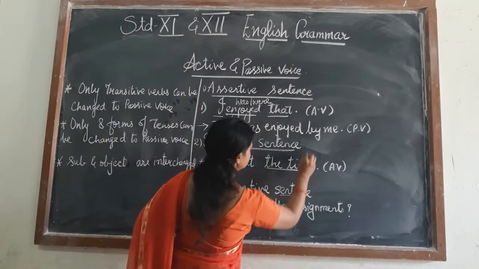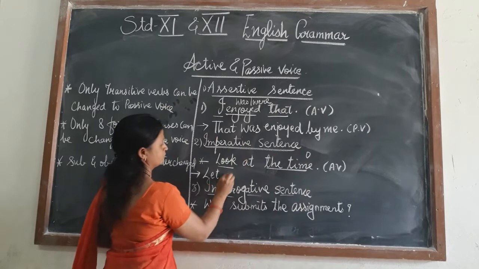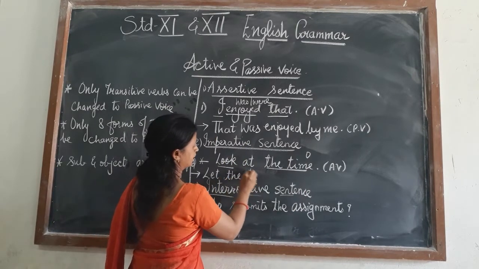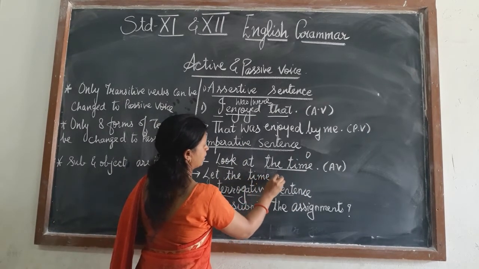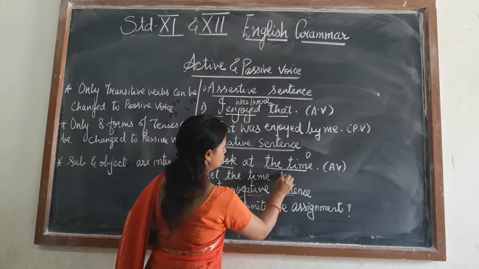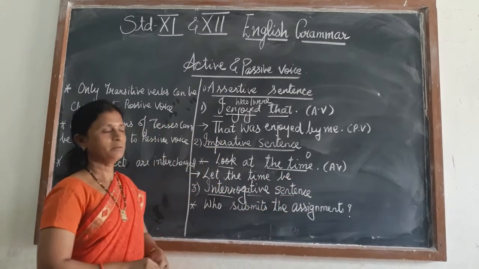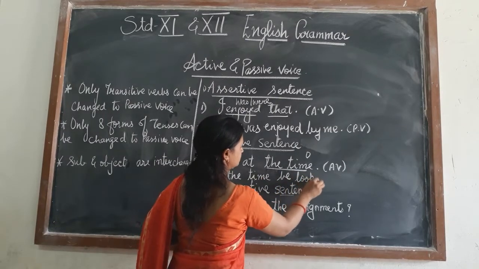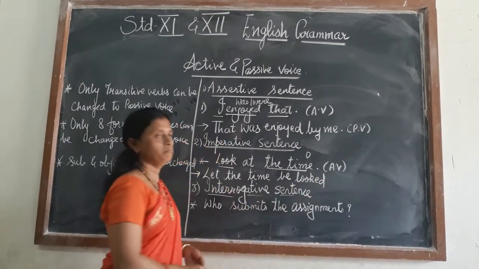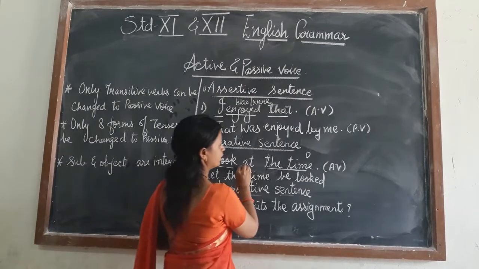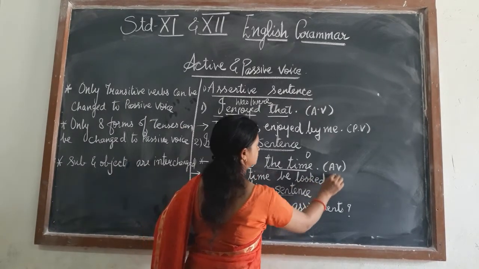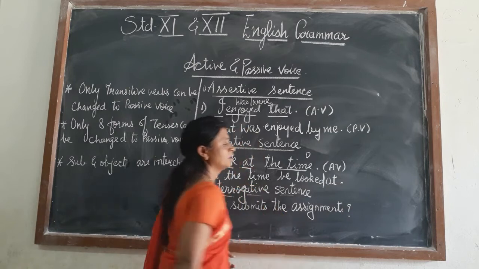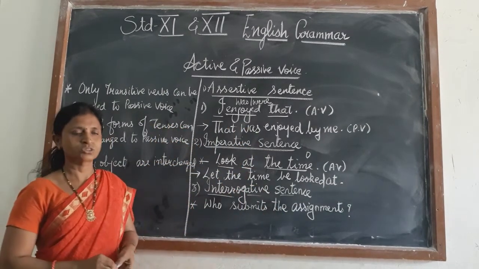Then the object, let the time. After the object we use be. Let the time be, then the past participle of look, that is looked. Let the time be looked. You don't have to omit any word. Let the time be looked at.